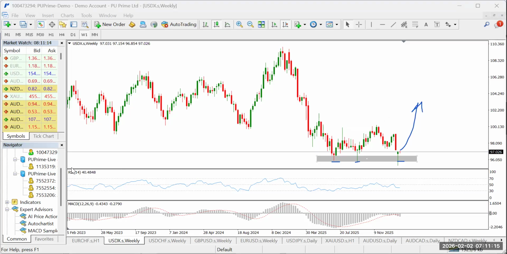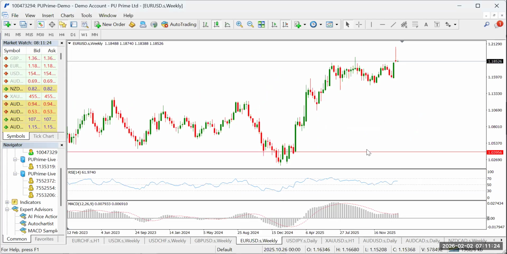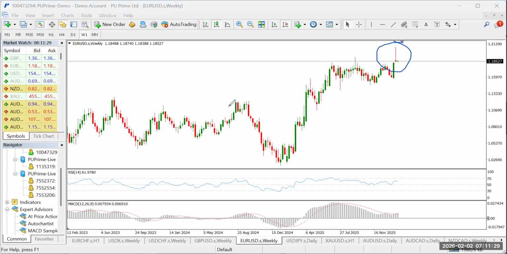Subsequent to that outlook, we'll be looking at a bearish movement on instruments like the GBP USD and Euro USD. So on the Euro USD for a start, this is the Euro USD closing as a rejection candle, just like what we saw on the dollar index. That's a rejection candle on the weekly time frame, also at a resistance zone. This is a valid resistance zone. So technically, we'll be looking at a downward movement on the Euro USD.